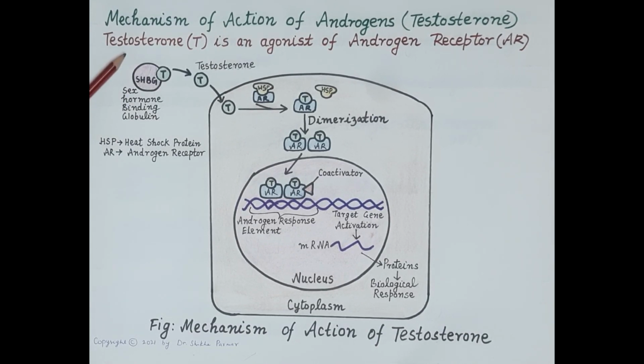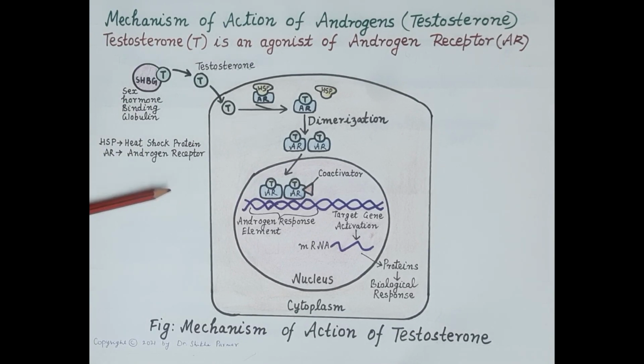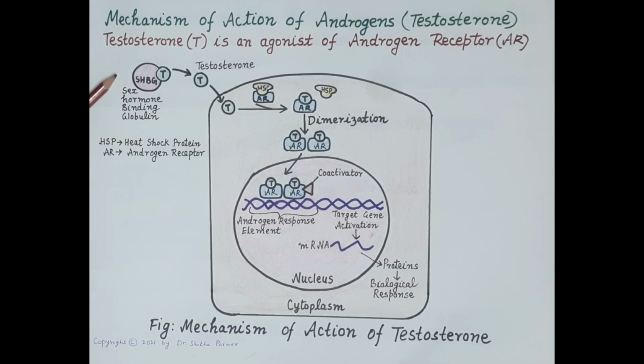So, the mechanism of action of testosterone and dihydrotestosterone is very much similar. Now, look at this diagram. In circulation, as discussed earlier, 98% of testosterone remains bound to a protein, that is sex hormone binding globulin, and this testosterone remains unavailable for action.